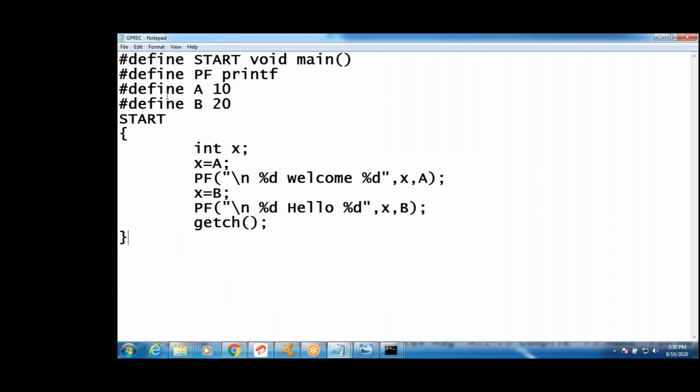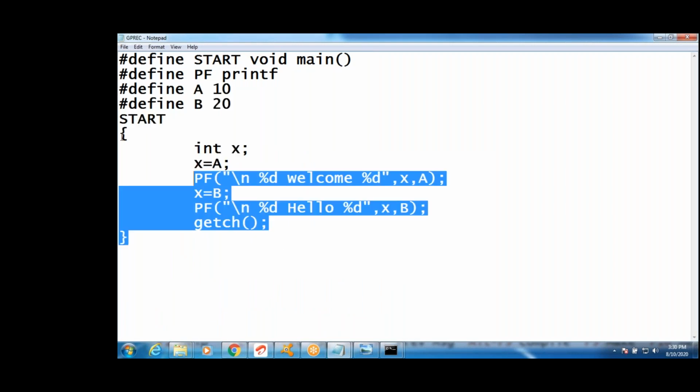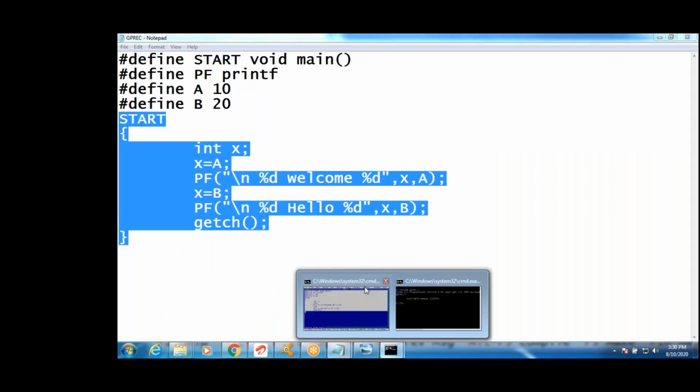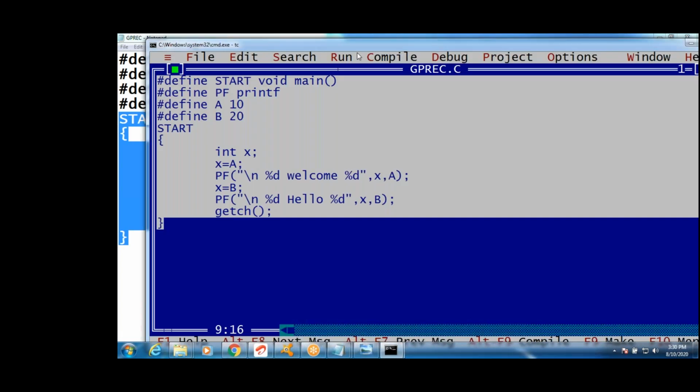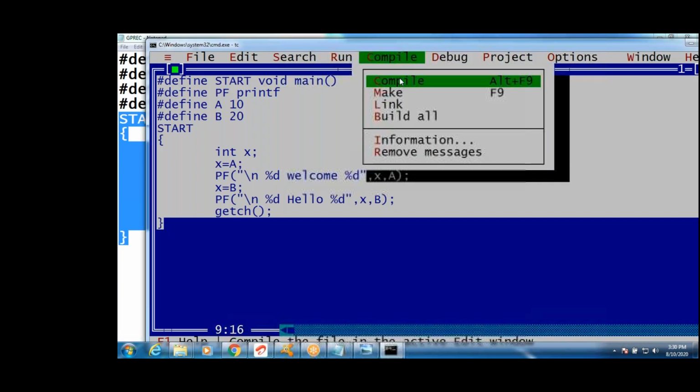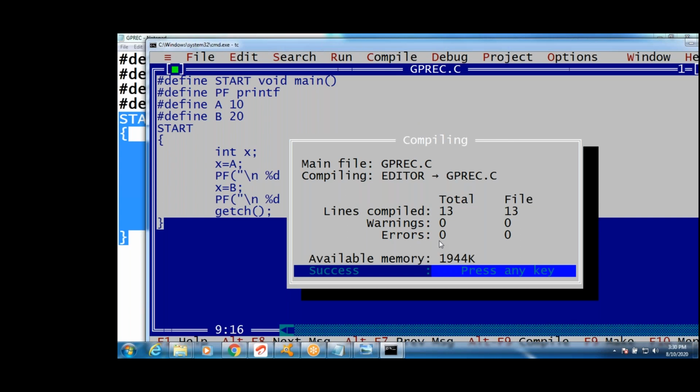Whatever the code is, pre-processing will be done first. Next, in compilation, the .obj file will be created. See the .obj file, guys. Here the .obj file is created.